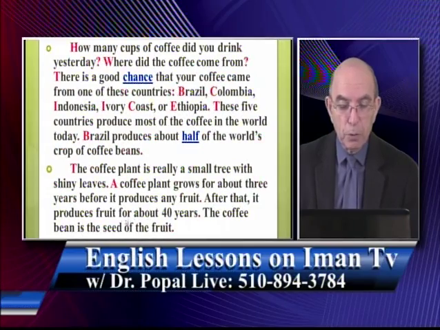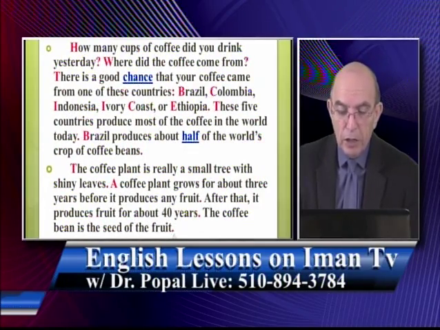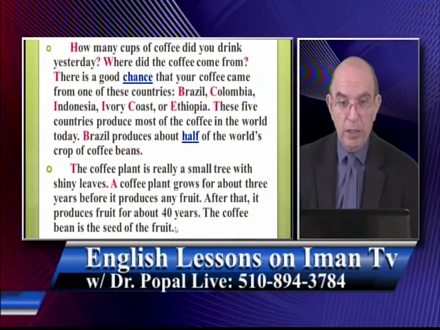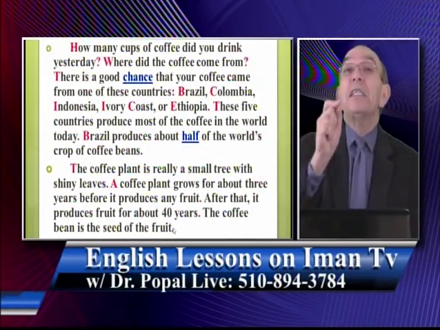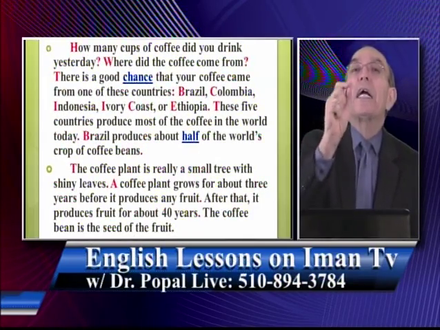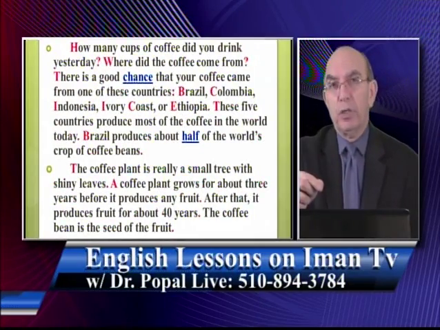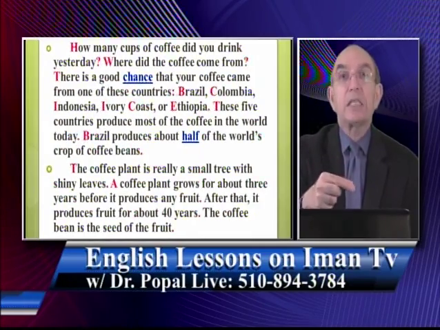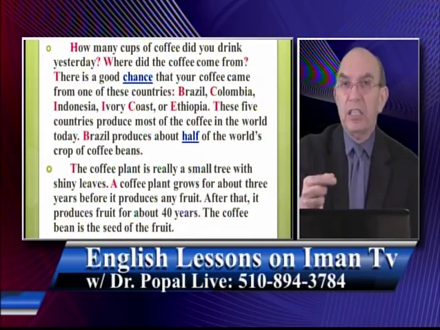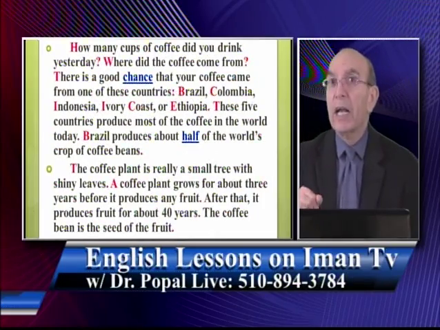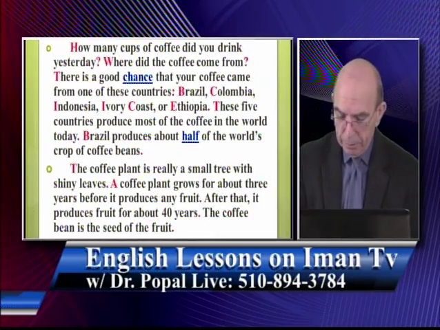After that, it produces fruit for about 40 years. The coffee bean is the seed of the fruit. And again, see, you start with a capital letter and you end with what? With a period. So this is the rule. Every sentence starts with a capital letter. You also capitalize the name of a specific country, a specific person, a specific city, a specific anything. The first letter is only capitalized. Use the big letter of the alphabet.